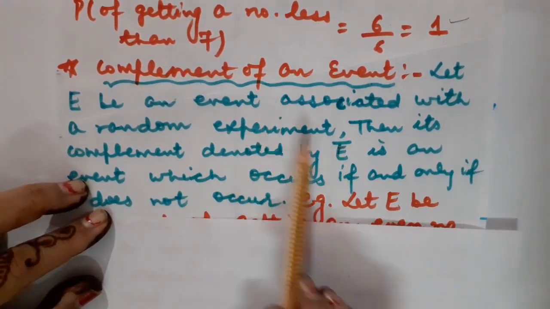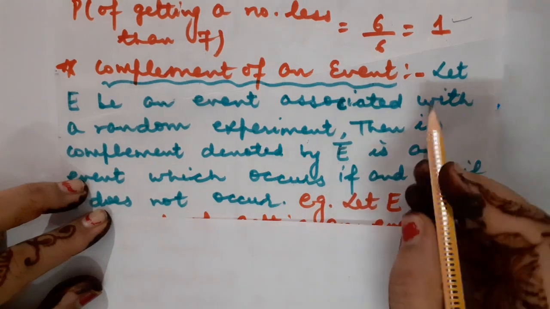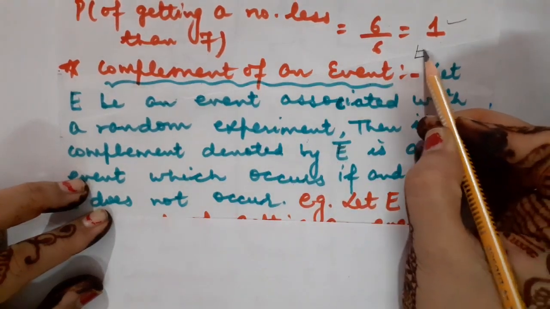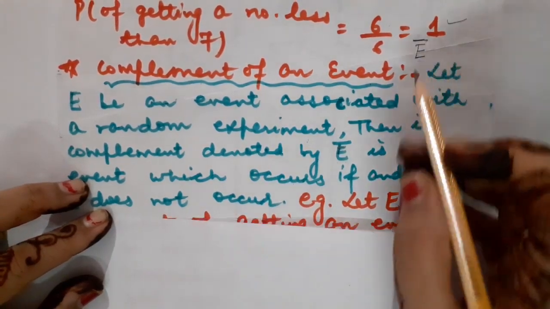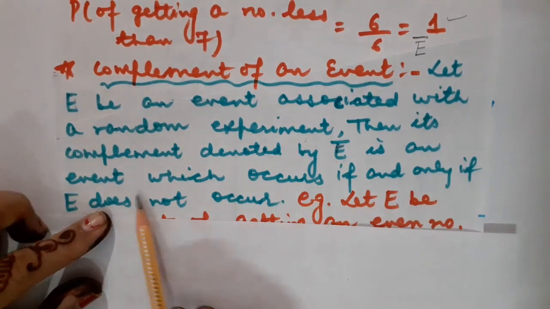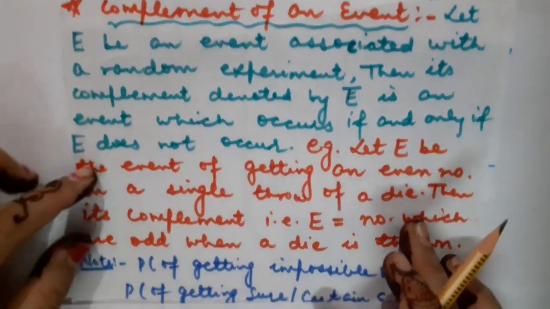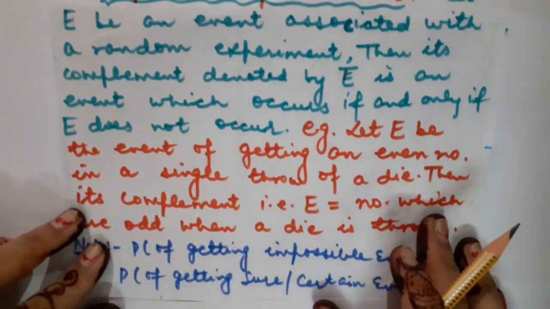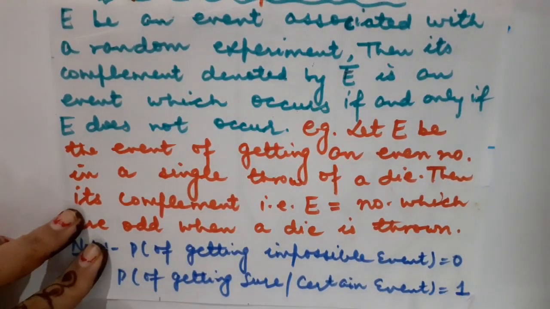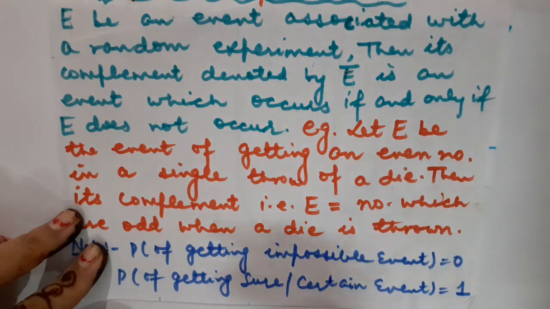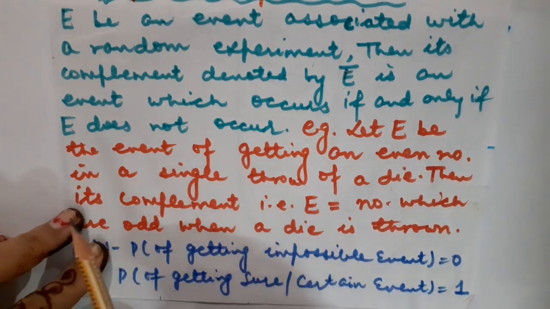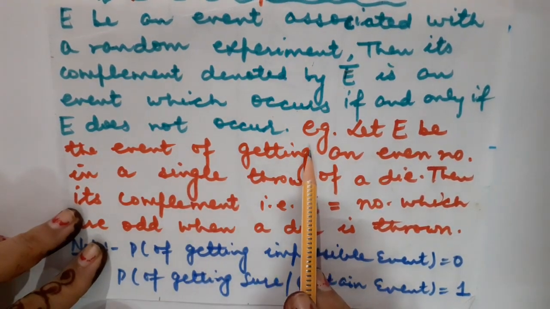We write E and place a bar above it. This is an event which occurs if and only if E does not occur. It means the complement is nothing but the negation of an event, meaning the event is not going to occur.